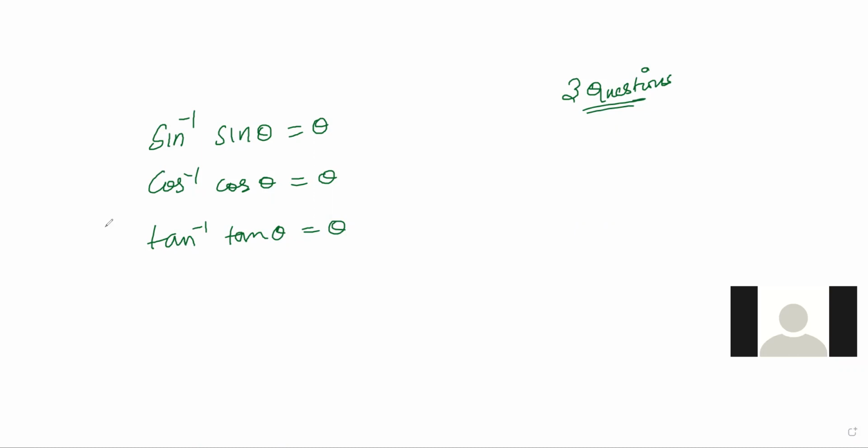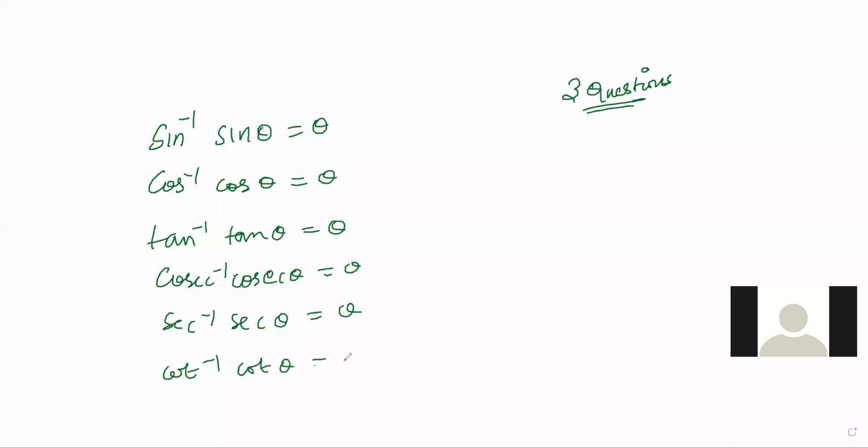Okay. So this is true for everything. That is cosec inverse cosec theta, that is also theta. Sec inverse sec theta, also theta. Cot inverse cot theta, also theta. So if sin inverse and the function come together, you can cancel them, and the answer is theta.